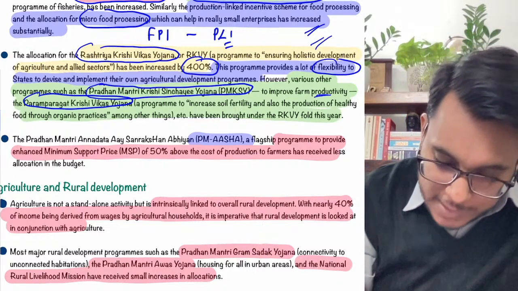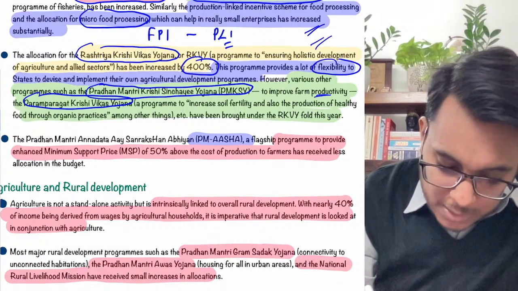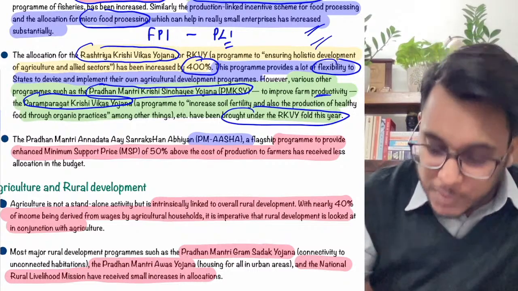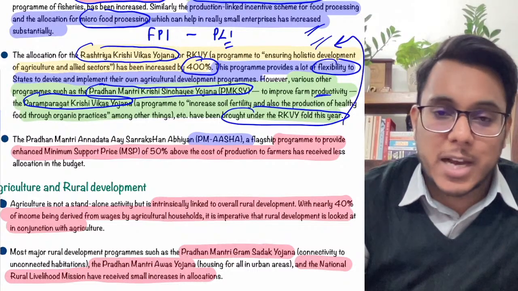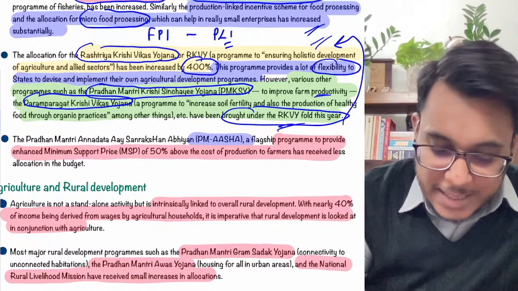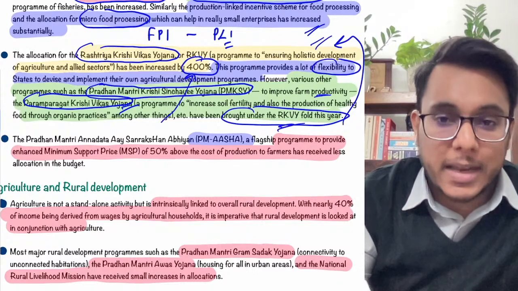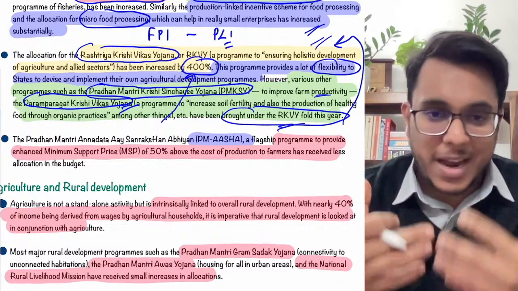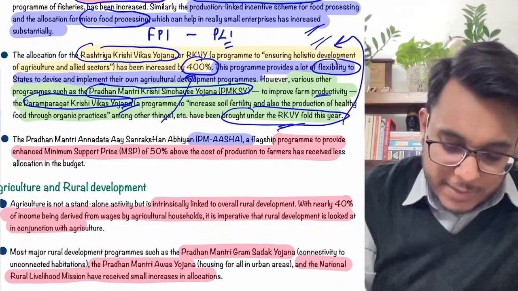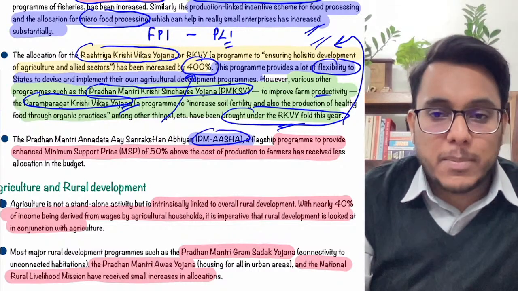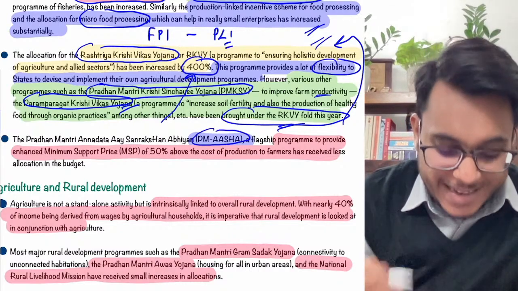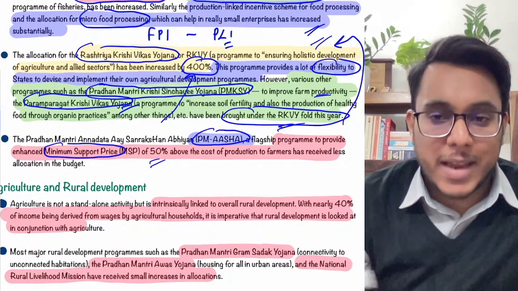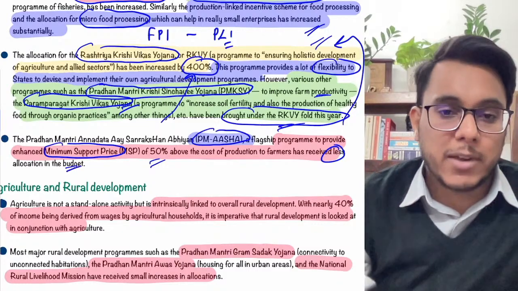Here, what had happened is that these particular schemes have been brought under the Rashtriya Krishi Vikas Yojana. You increase the funding of Rashtriya Krishi Vikas Yojana by 400%, and these big schemes are brought under it, so at the end of the day the funding given is not very high, it is just marginal. Then there is PM Asha, under which minimum support price (MSP) money support is provided. Here also, less allocation has been given in the budget.